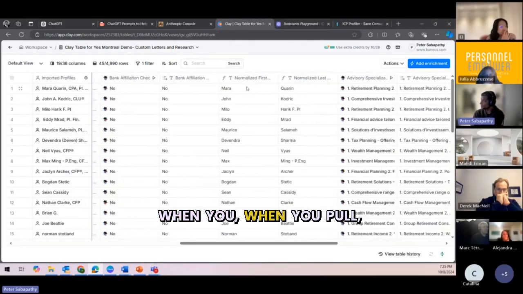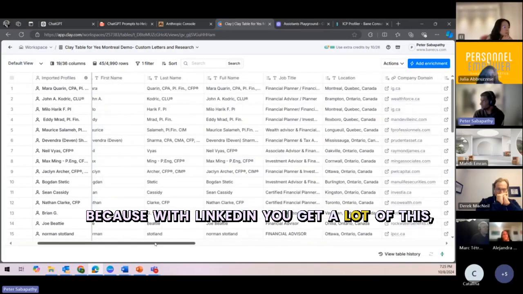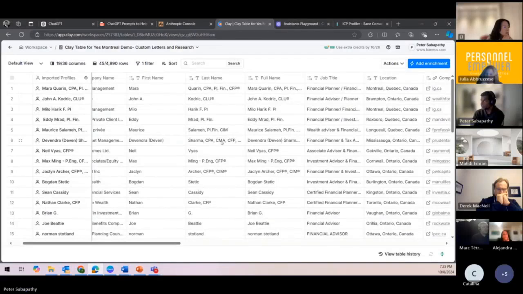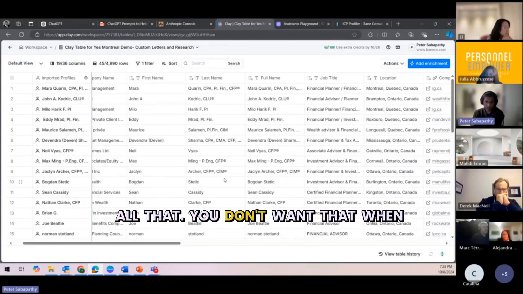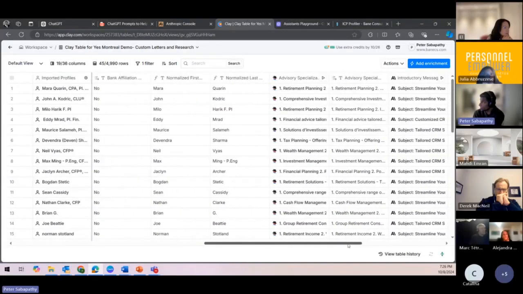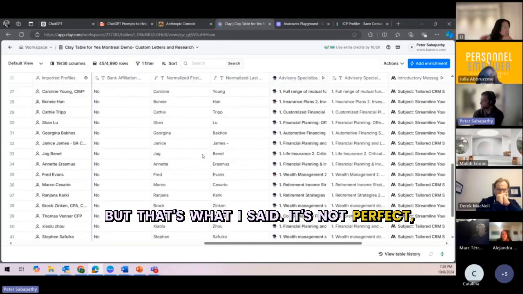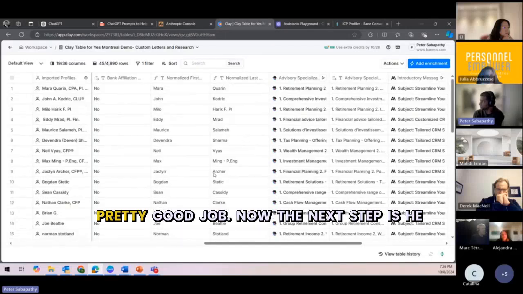Next thing is, when you pull, you want to normalize the first and last names because with LinkedIn, you get a lot of this, PNG, CFP, all that. You don't want that when you're doing outreach or emailing somebody, so you've got to normalize that. So we use AI. AI will normalize all that for us. It'll get rid of it. This one it screwed up, but normally, it's not perfect. Yeah, for the most part, it did a pretty good job.